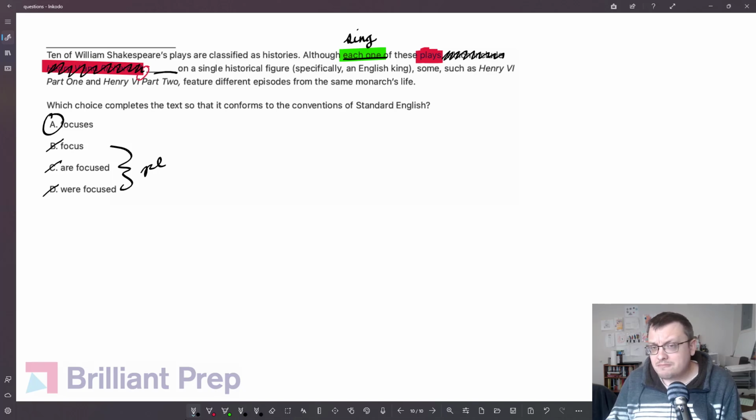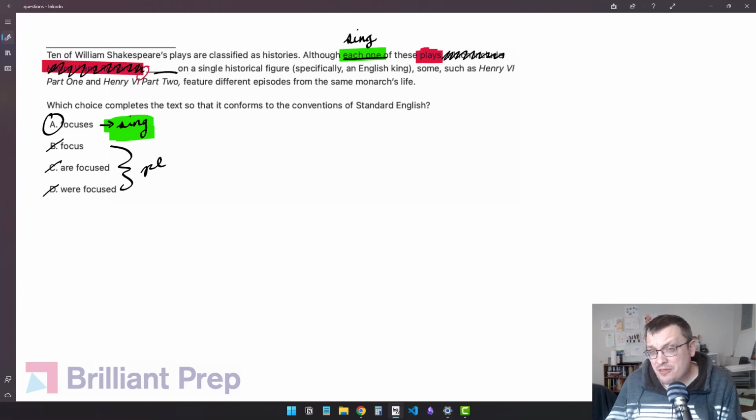Another thing you can do, which works almost always, but it's good to back this up with understanding why it's right: notice that of the choices here, only one was a singular verb, focuses. It focuses on blah, blah, blah. Whereas B, C, and D are all plural: they focus, they are focused, they were focused. A lot of times you'll see this. Three choices will go one way, one choice will go the other. So it's very likely the odd choice out, the one that's different from the rest, is going to be right. All of these are plural, and I suppose they could have worked if the subject were plural. But since it's singular, it's got to be choice A.